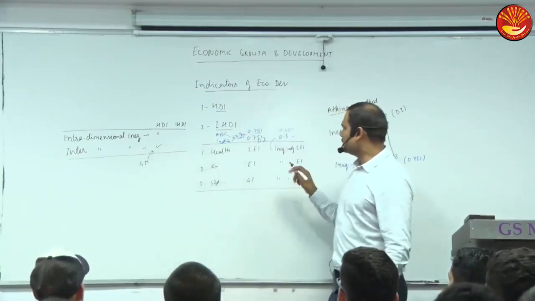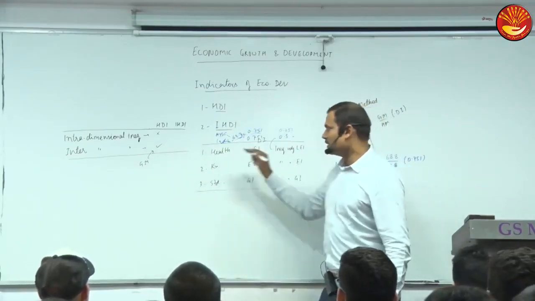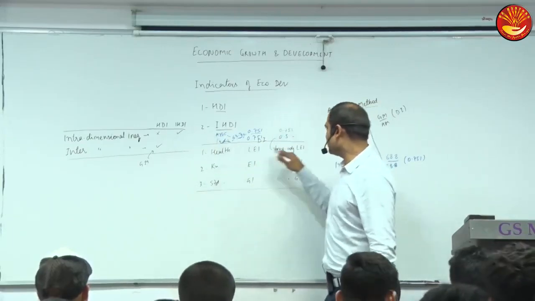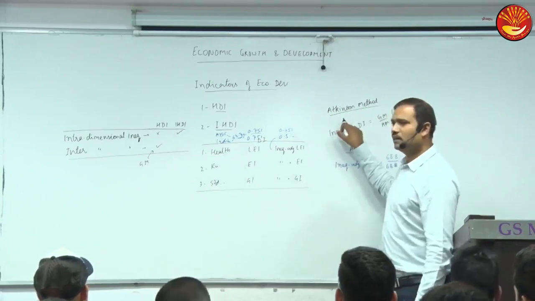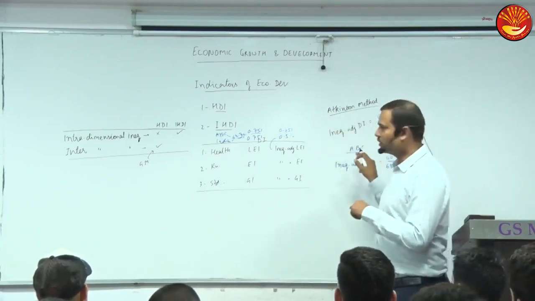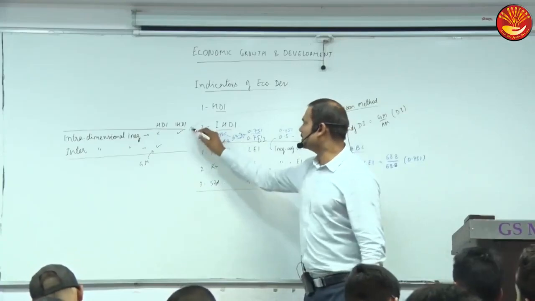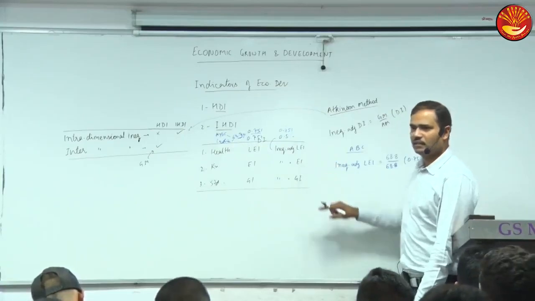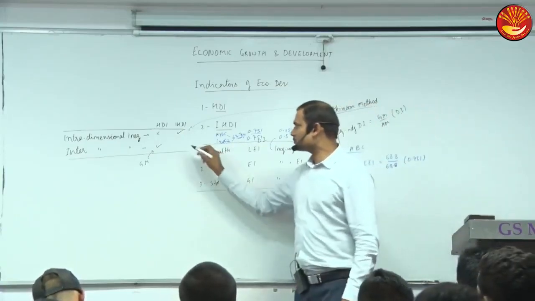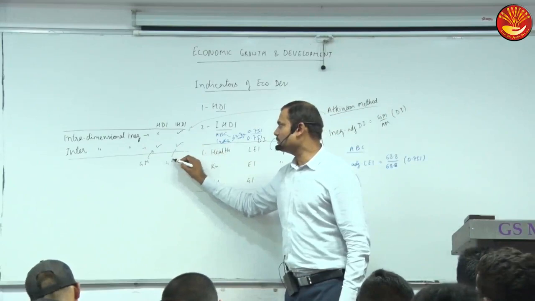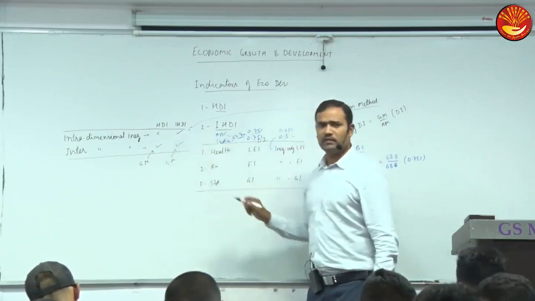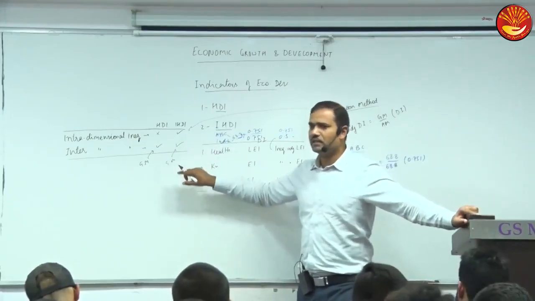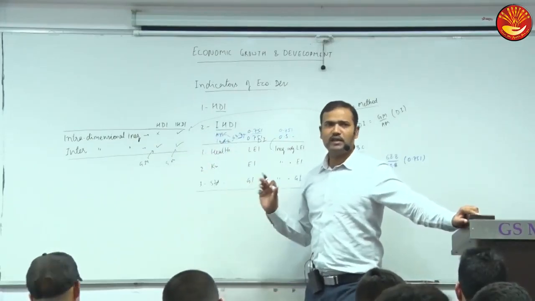Okay. And what about IHDI? Is it sensitive to intradimensional inequality? Yes, because of the Atkinson method. Is it sensitive to interdimensional inequality, inequality between dimensions? Yes, because of the GM. It also uses GM, and because of the Atkinson method, this. So can we say it is sensitive to intradimensional as well as interdimensional inequality? So both inequalities are considered.